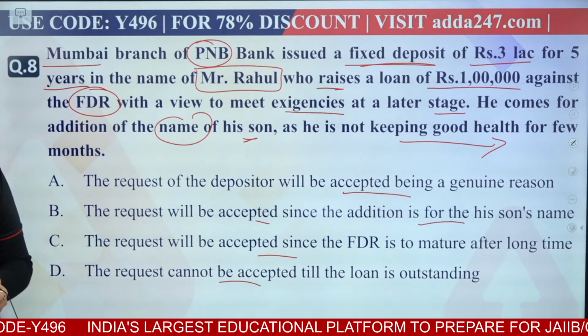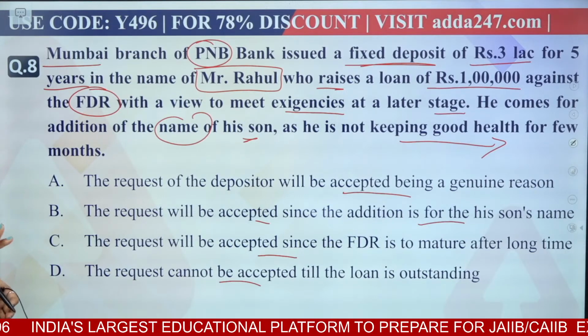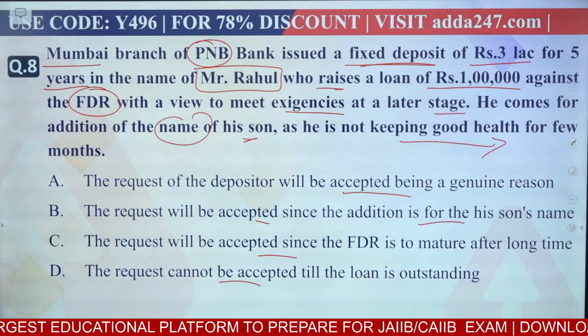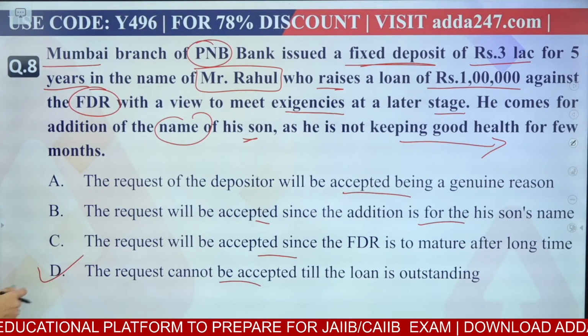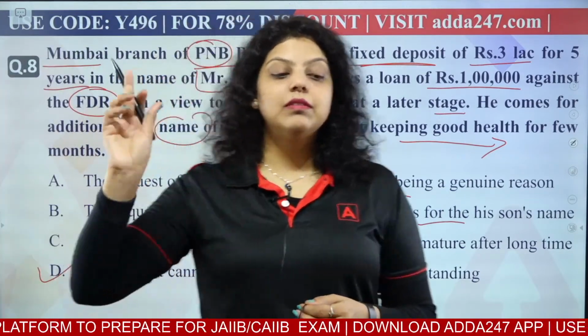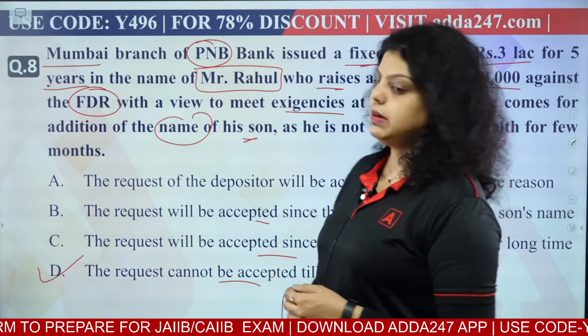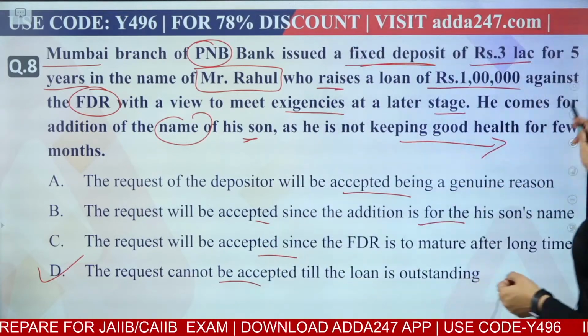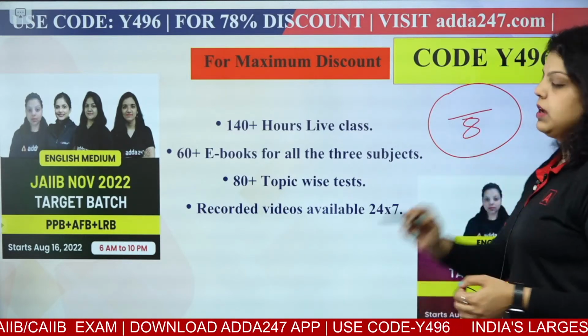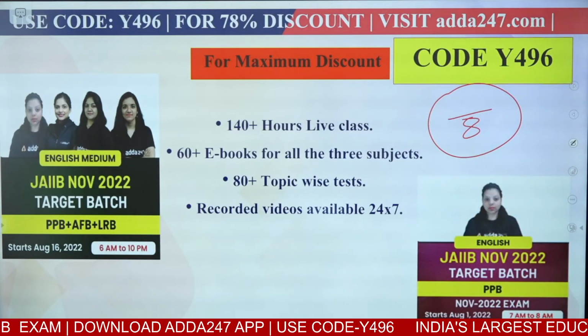Eight people say D, okay. Everyone is going with the D option. Yes, the right answer will be D: the request cannot be accepted till the loan is outstanding. If you have not paid the loan, then the request will not be accepted. So the right answer is D. Very good. Let me know how many questions you have answered correctly out of 8.